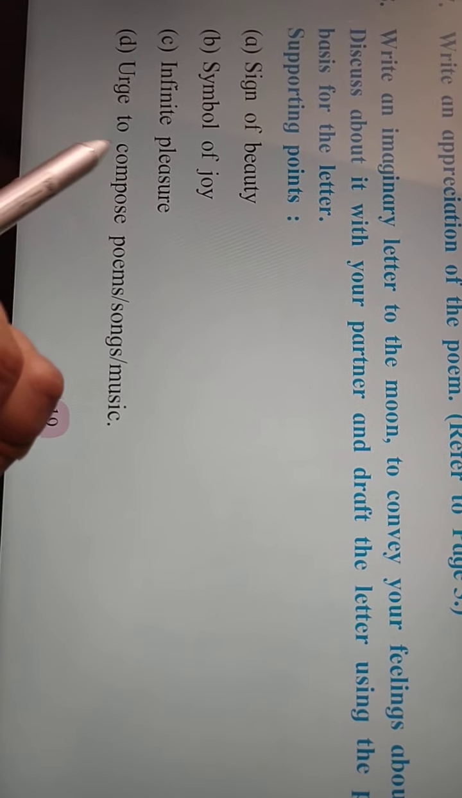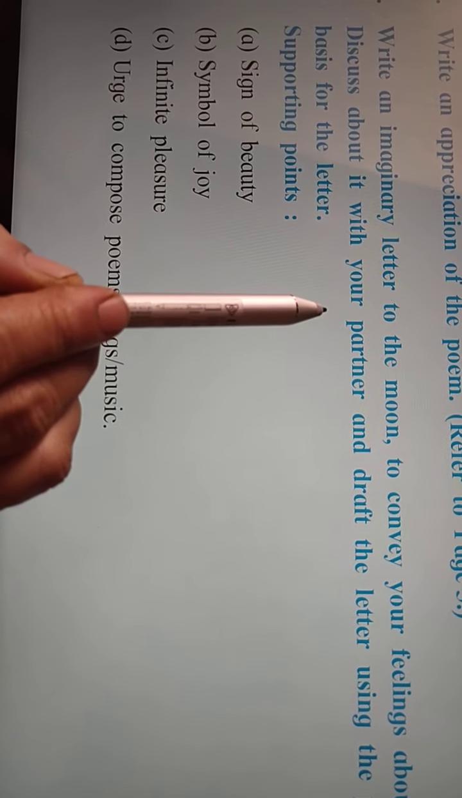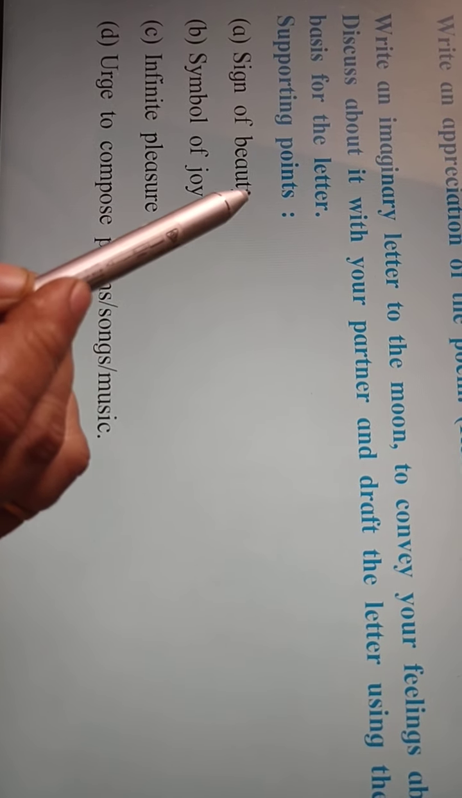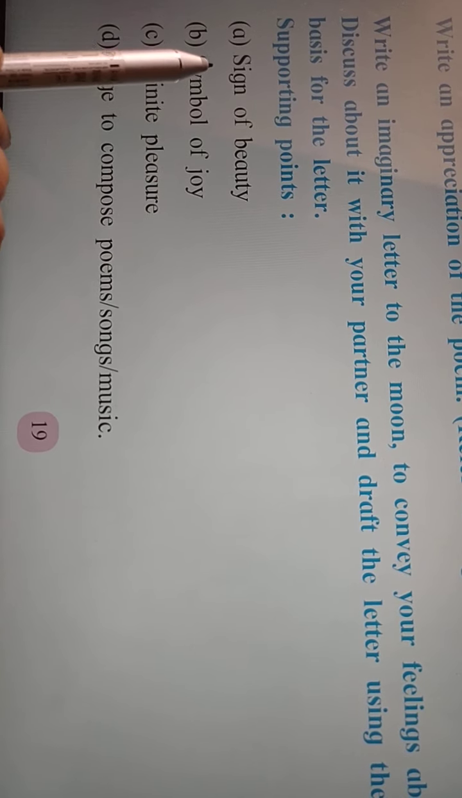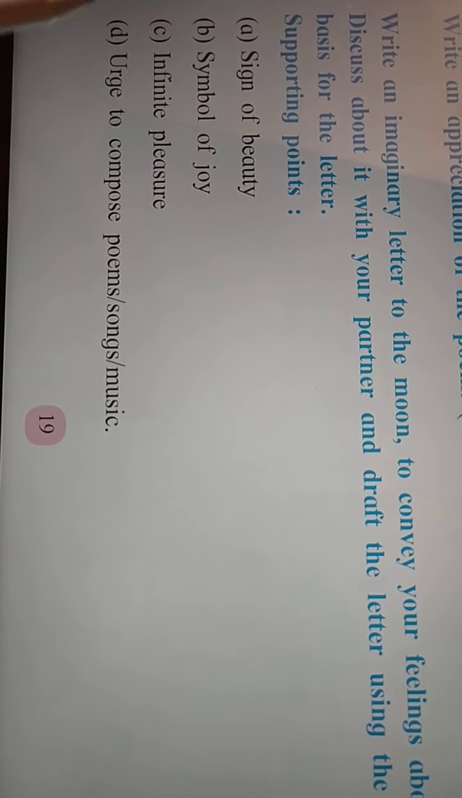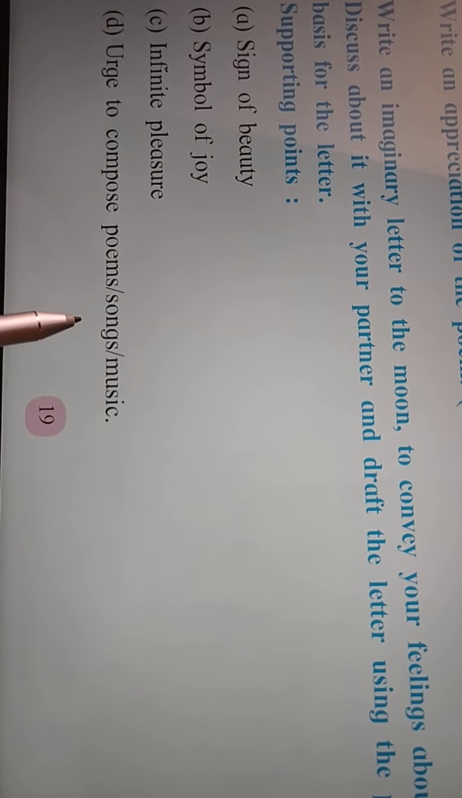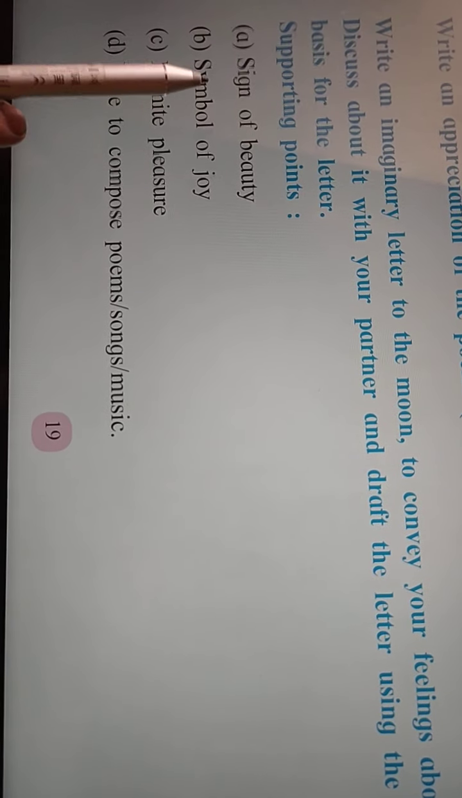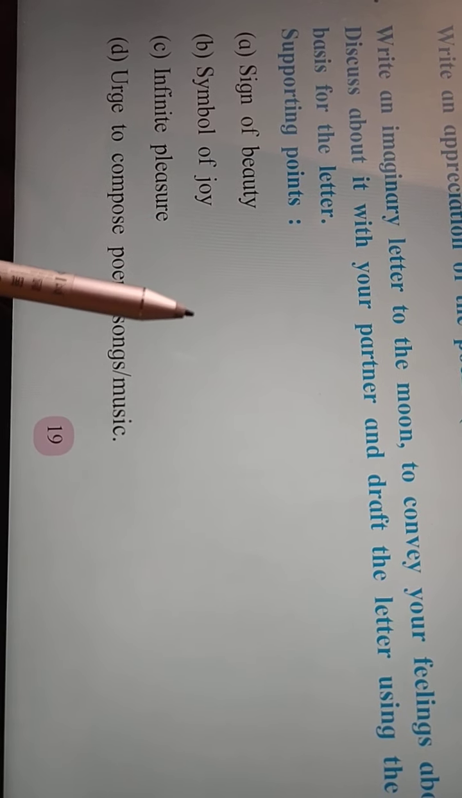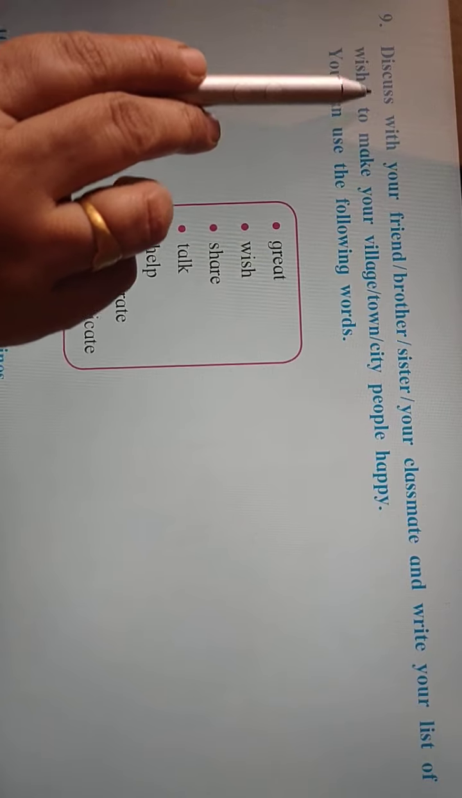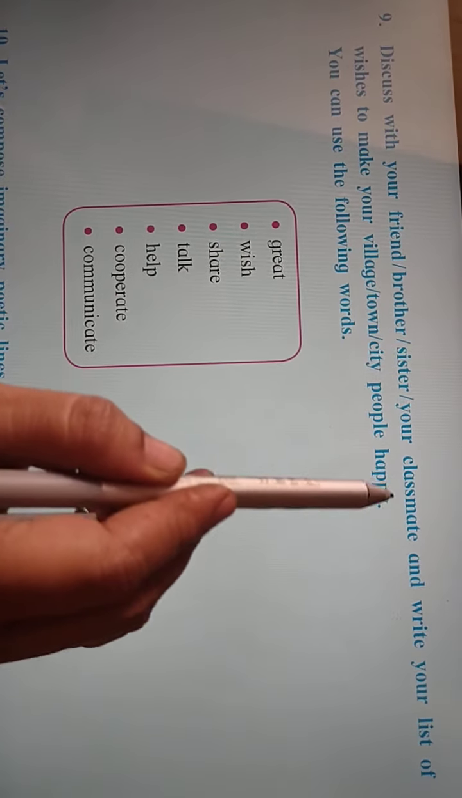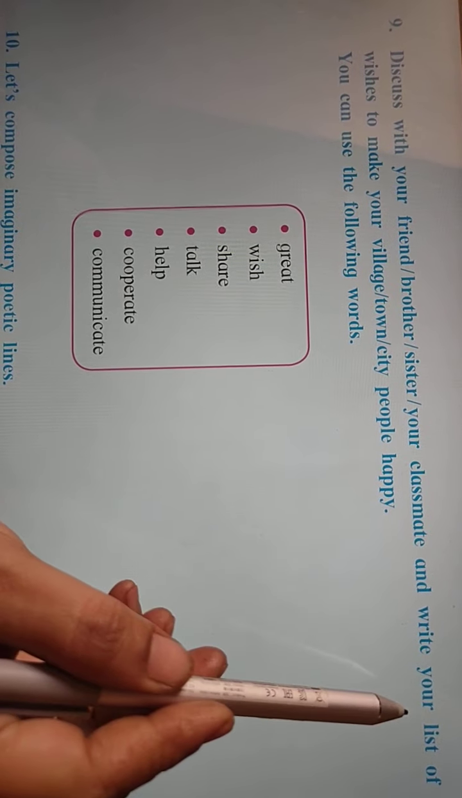Supporting points are also given to you. So with the help of your partner, you have to write down an imaginary letter to the moon. And the supporting points given here are sign of beauty, symbol of joy, infinite pleasure, and urge to compose poems, songs, and music. So by using these 4 supporting points, we have to write down the imaginary letter to the moon.